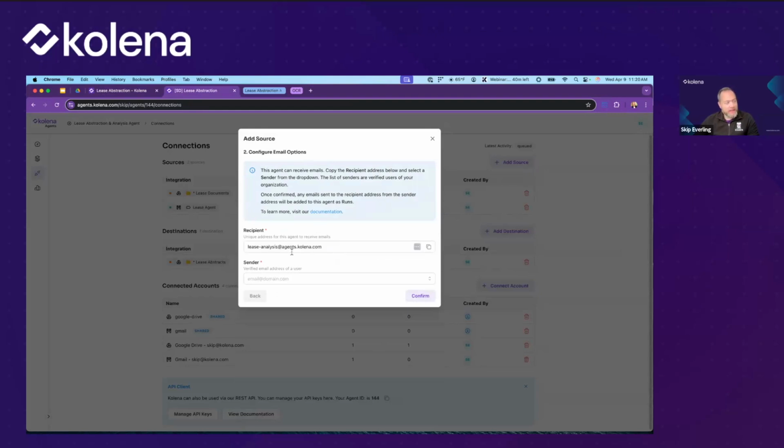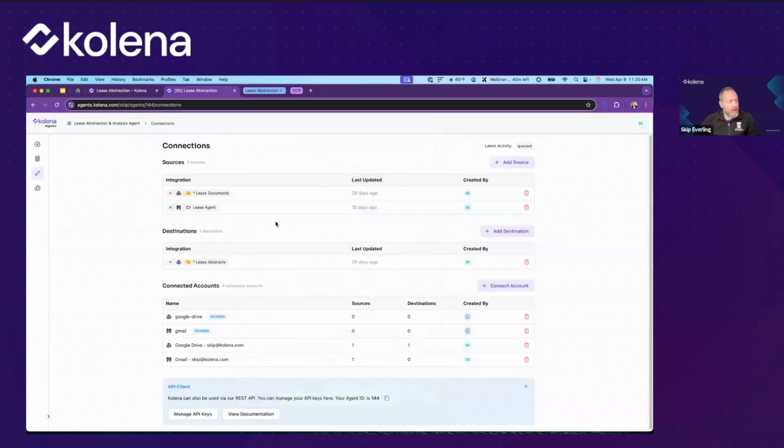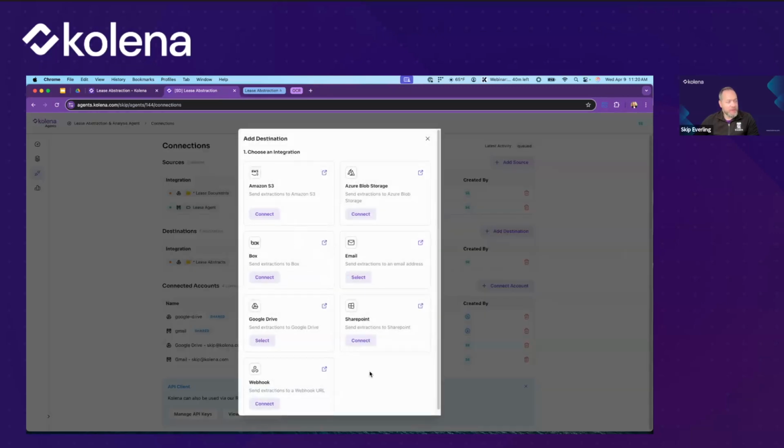generating an email address for this agent. So now we could send lease documents to this email address and they'll automatically be processed. You can also connect to systems like SharePoint, for example. This is just a few of the integrations that are possible. And we can also specify destinations. So same thing, wherever we want our output file to go, we just provide that connection.